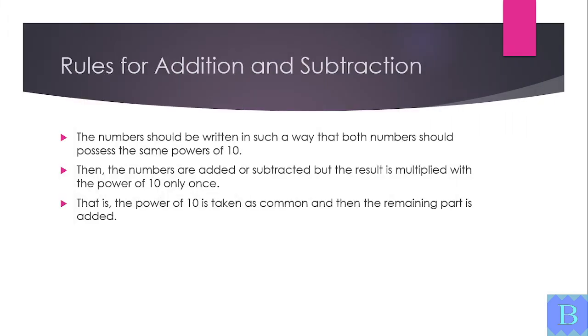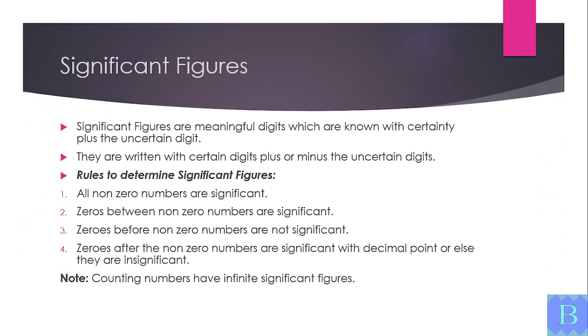Significant figures are digits that carry meaning in a measurement. They include all certain digits and one uncertain digit. We have already learned about these significant figures in the first chapter of physics. Everything is literally the same. If you have watched the lecture, you must know the rules to determine the significant figures.